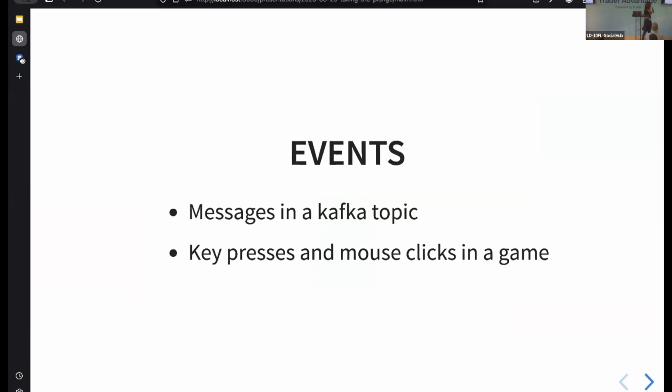Okay, so first let's take a look at streams of events. Now, you can think of many different kinds of events. Some examples that you might encounter when you're coding at work are things like messages in a Kafka topic. If you're subscribing to Kafka, you're consuming these messages, you might think of these messages as events. Or let's say that you're designing a game. You might think of mouse clicks as input events as part of your game.